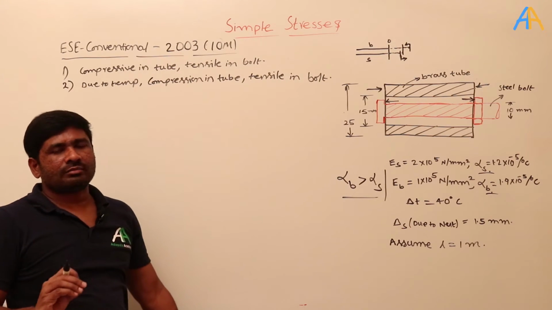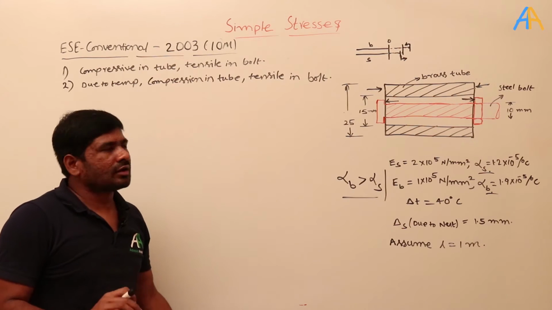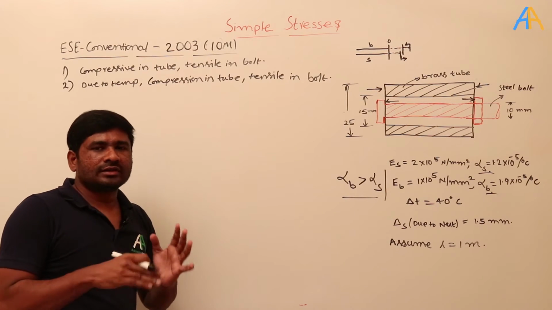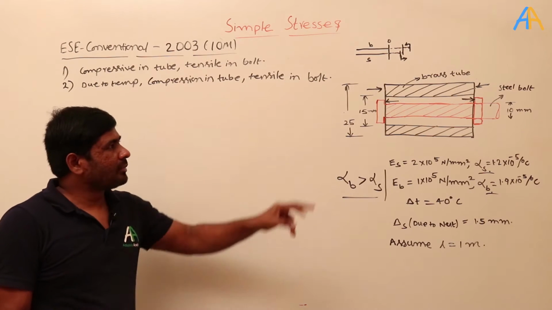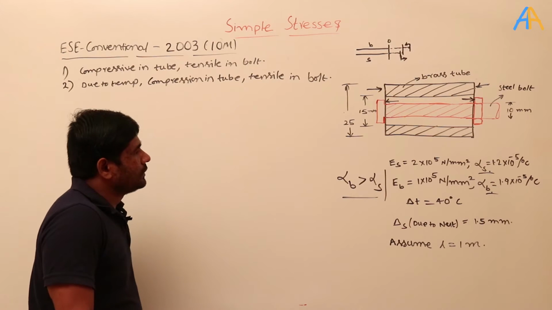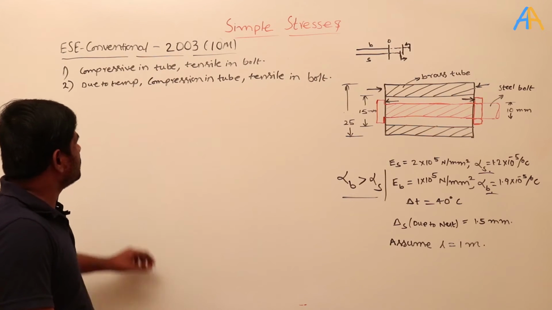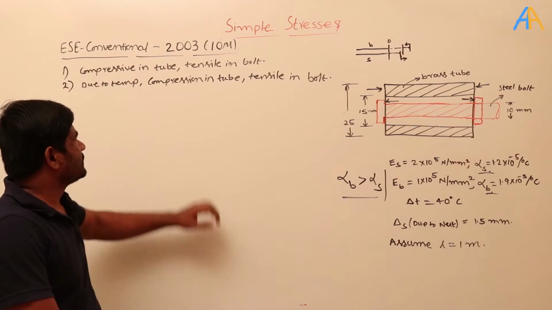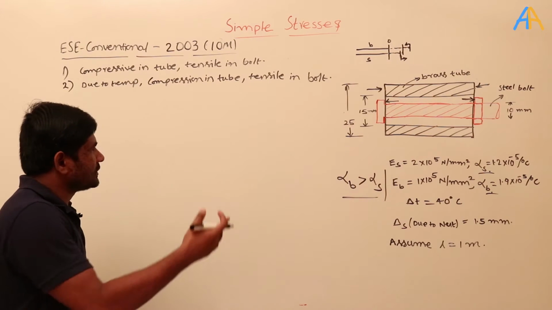This is the first step: you need to understand the mechanism, how the compression and the extension are happening in this structure. Now what we need to find out are these compressive and tensile forces or stresses in both cases.